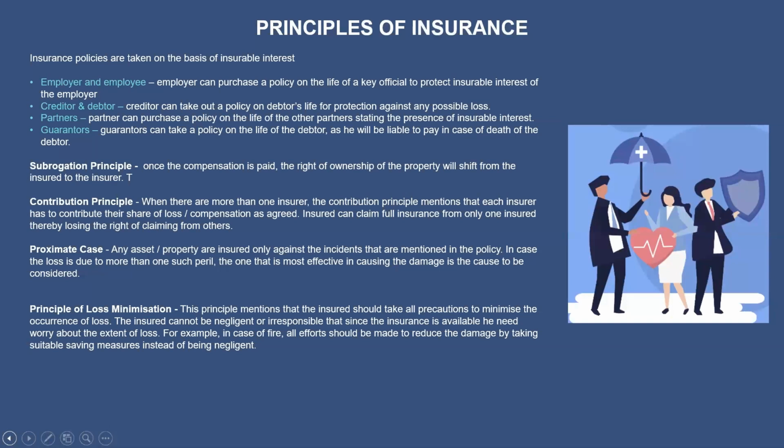And in the contribution principle, we have seen a couple example, right? A couple taking two health policies cannot claim both. He can only claim one health policy at one time. In other years, if he is sick a third or fourth time, then he can claim. Next, in the subrogation principle, we saw the example of two friends, John and Sam. This was somewhat interlinked with proximate cause because of the third party. We saw three parties here: the insurance company, the insured person, and the party responsible for the damage.